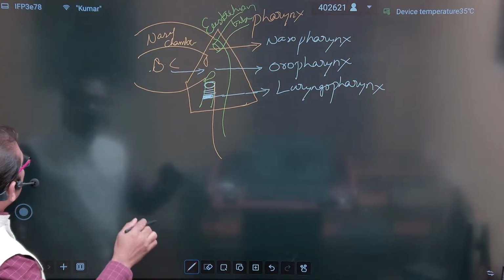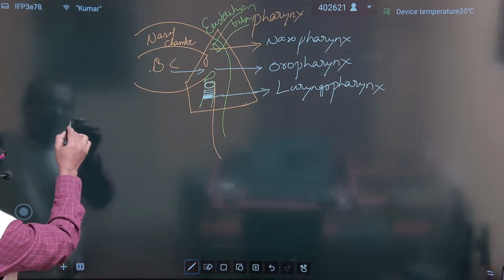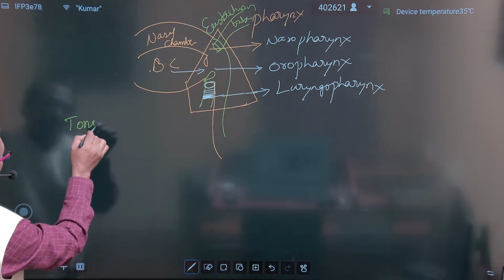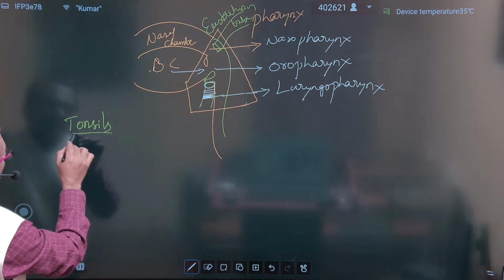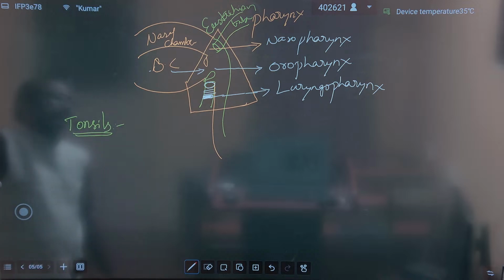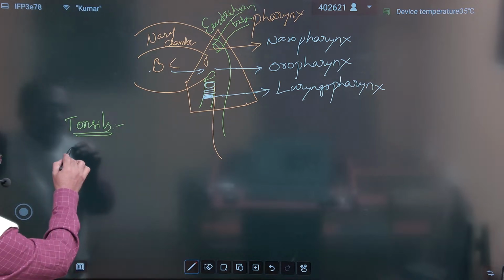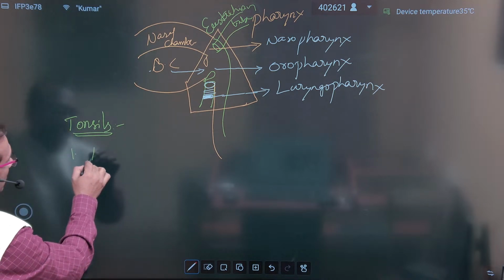And coming to the tonsils, these are lymph nodes present in the pharynx area. There are adenoids.